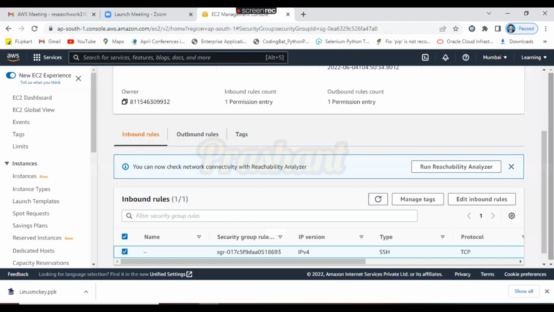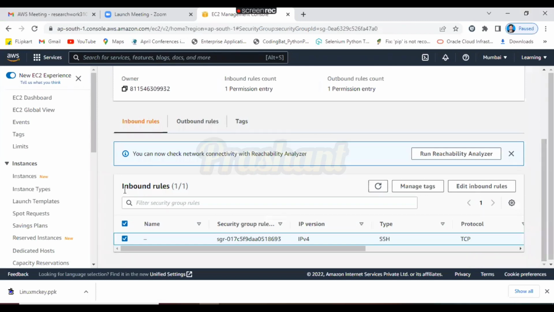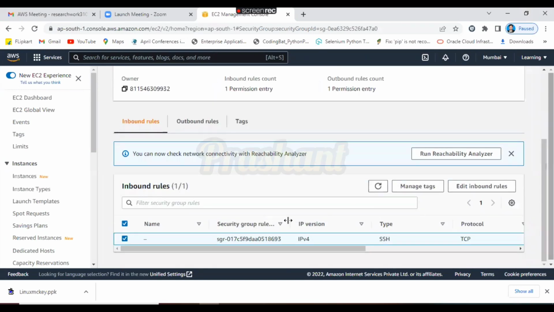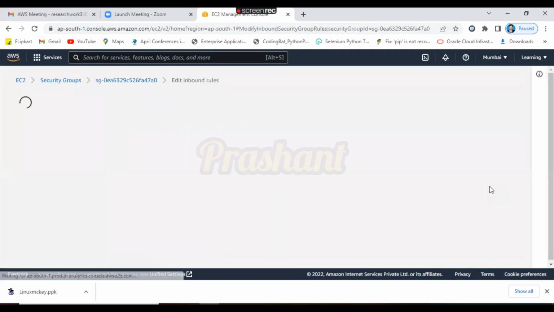Just go to the same dashboard. See here, this is the inbound rule, as I explained. Launch wizard 29 we have created. Scroll down. In the inbound rule, by default only one rule is created, which is the SSH. Right? Don't worry what SSH is. What you can do, you can click on edit inbound rules.